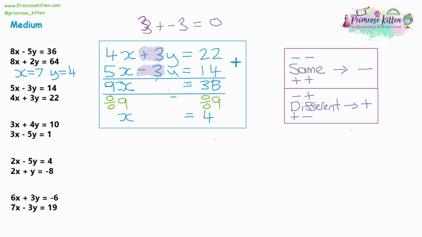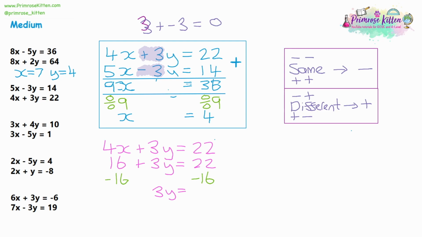For the second part, we are going to substitute. I'm going to choose the top row, so 4x plus 3y equals 22. It doesn't matter which one you choose. We know that x is 4, so 4 lots of 4 is 16. So 16 plus 3y is equal to 22. Let's solve the equation. Let's subtract 16 from both sides, giving us 3y is equal to 6. And then we can divide both sides by 3, and that will give us y is equal to 2.